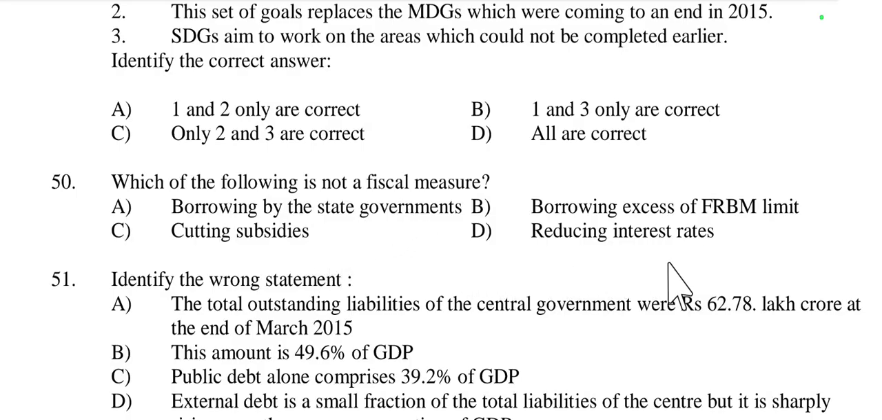Then reducing interest rate. Reducing interest rate, this is not related with fiscal measure, it is related with monetary policy or monetary measures adopted by RBI. So RBI increases or reduces interest rate. So this is not a fiscal measure. Option D is right here.